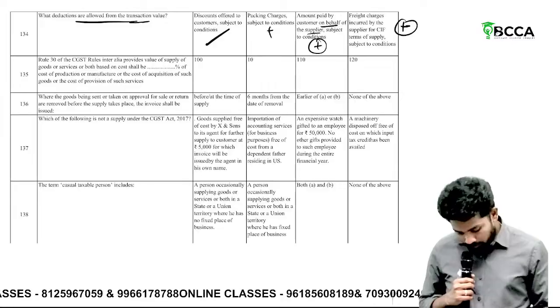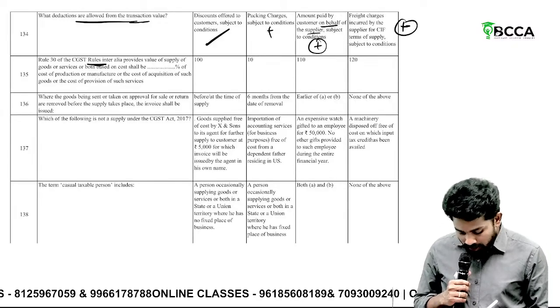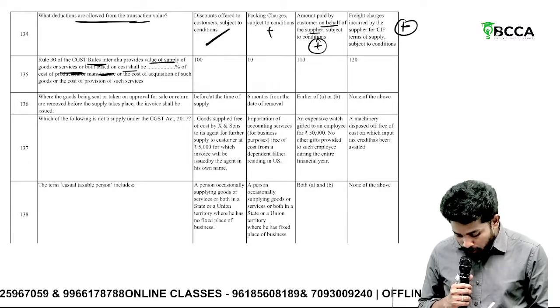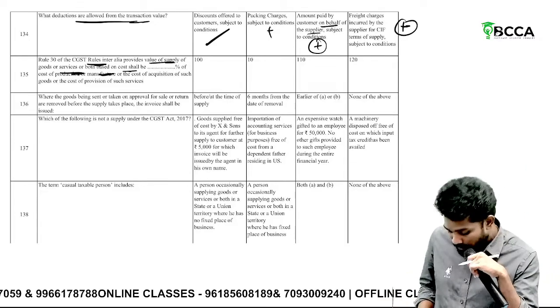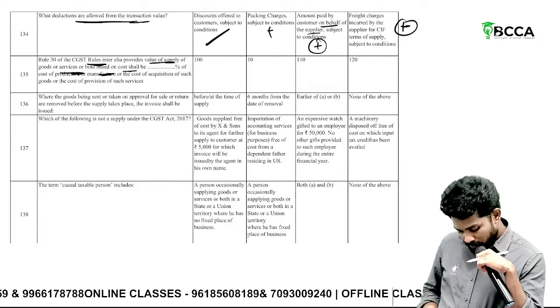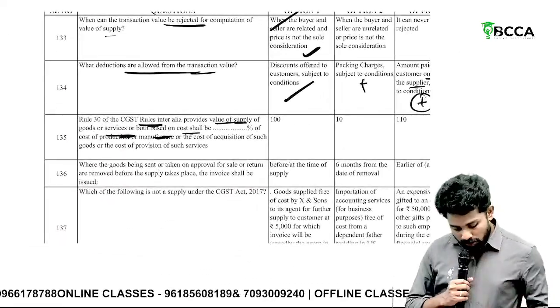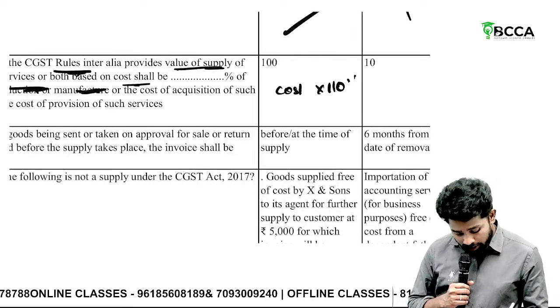Then, Rule 30. Rule 30 under CGST rules provides the value of supply of goods or services or both on such basis. Sir, this Rule 30, usually we don't teach it in inter-level. But since there is an MCQ, try to memorize this one. What is the answer, sir? Rule 30, you should take cost into 110%. So, the answer is what?